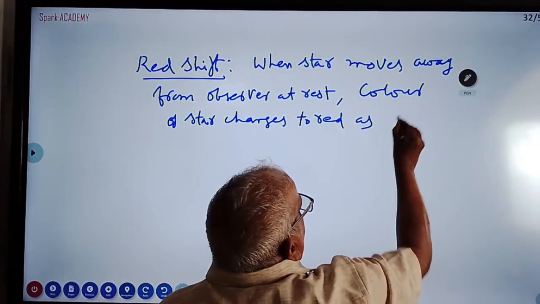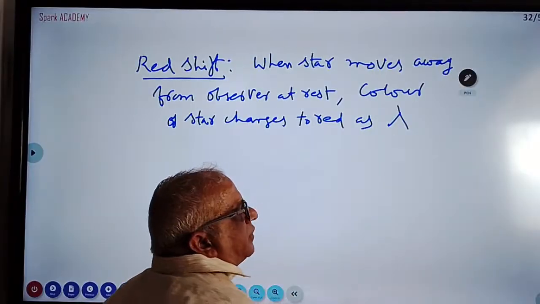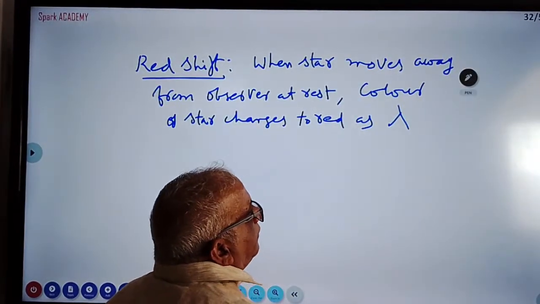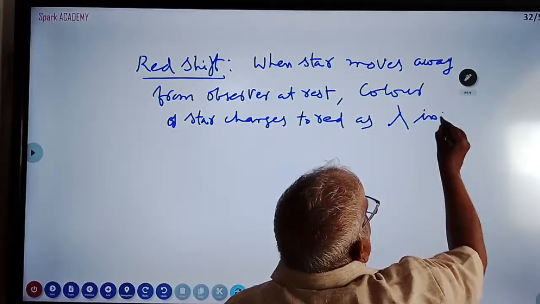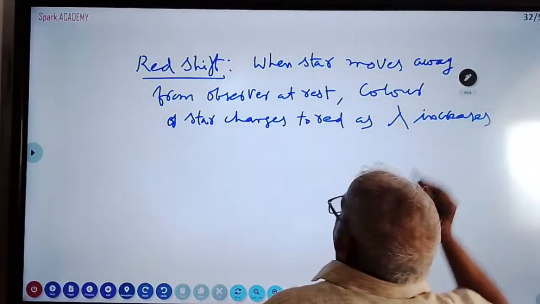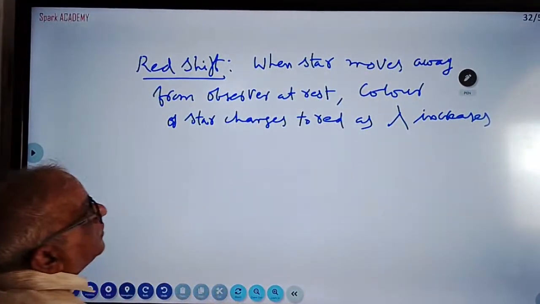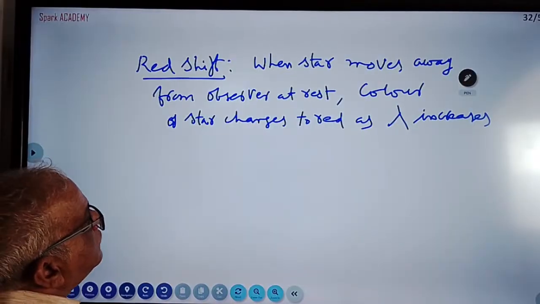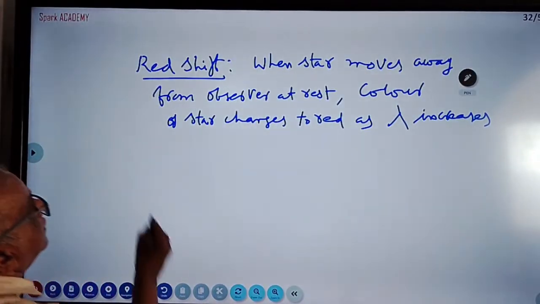I am writing lambda; in the examination you write the word wavelength. When the star moves away from the observer, the color of the star changes to red as lambda increases.